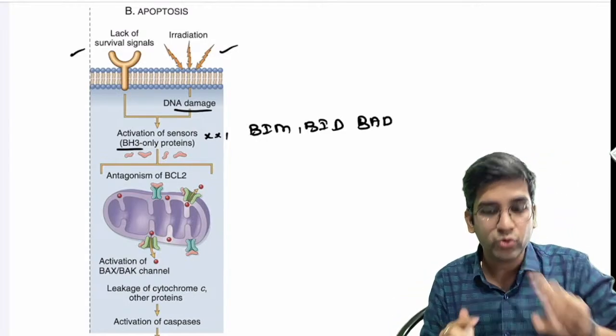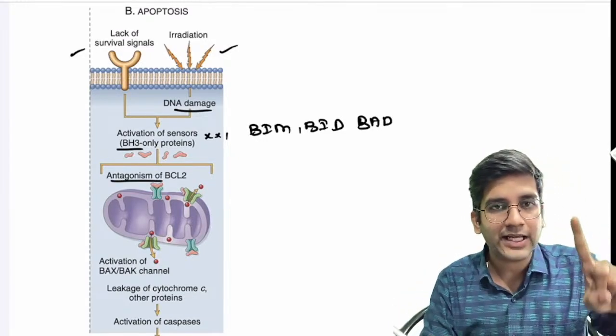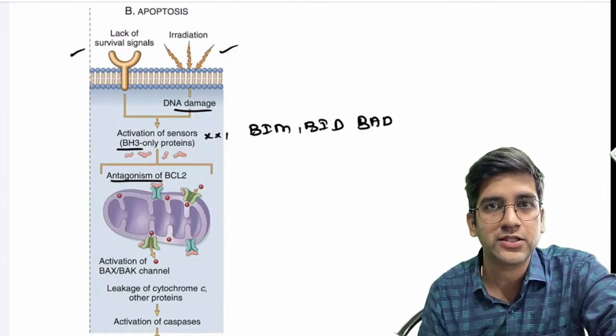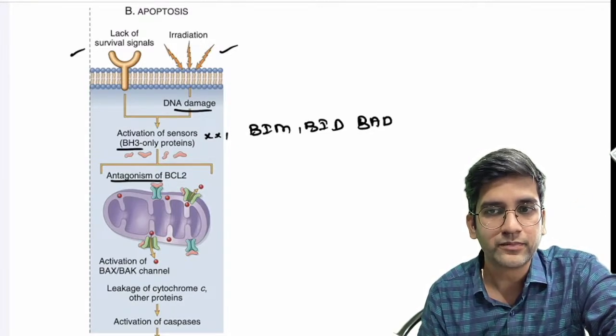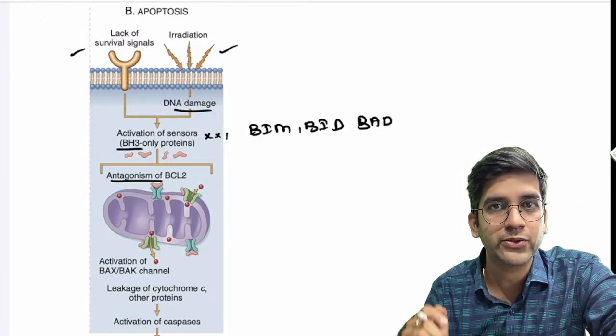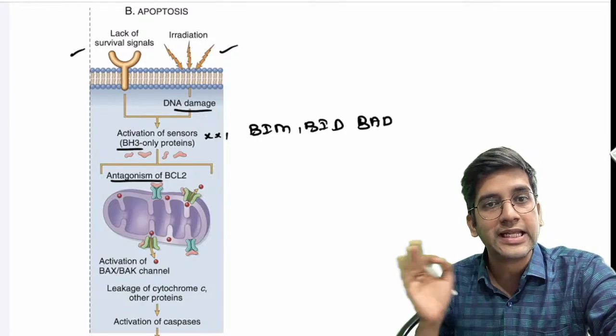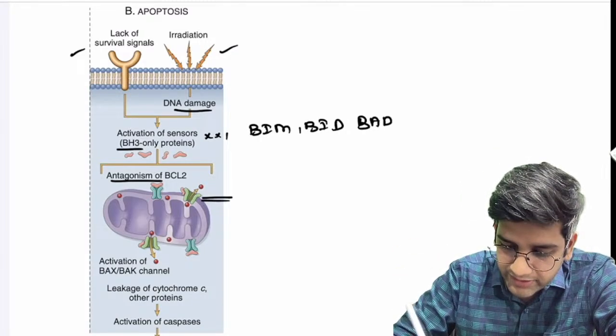The sensor of cell stress will be activated. That sensor will have two mechanisms. One, they will antagonize or destroy BCL2. What is BCL2? Pro or anti-apoptotic? Can you guys answer? Perfect. BCL2 is an anti-apoptotic gene.